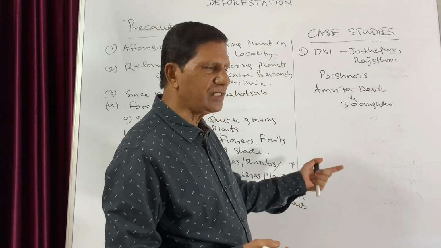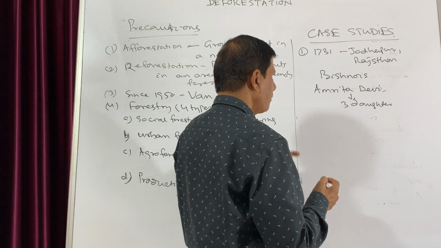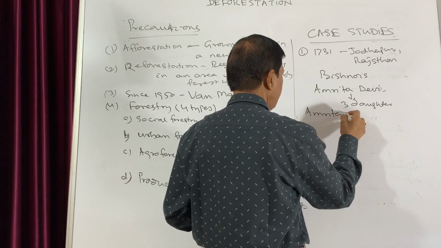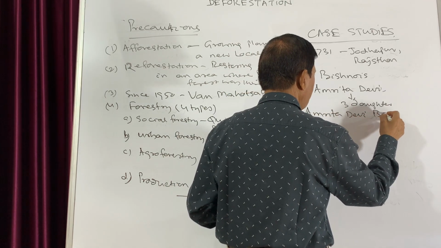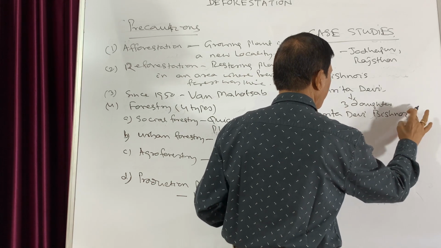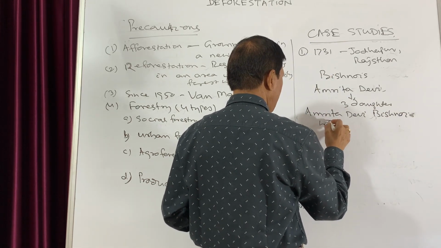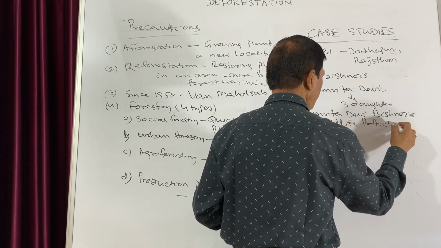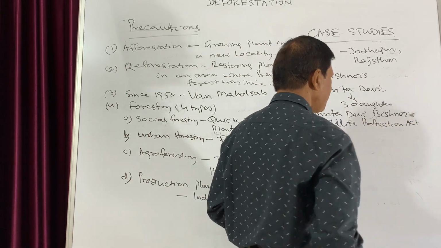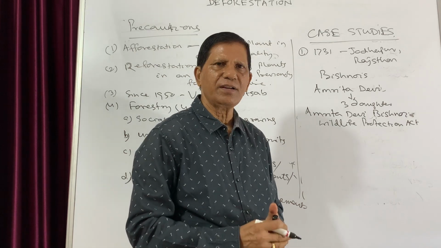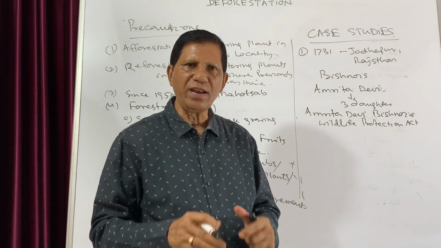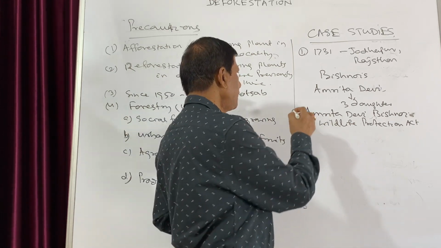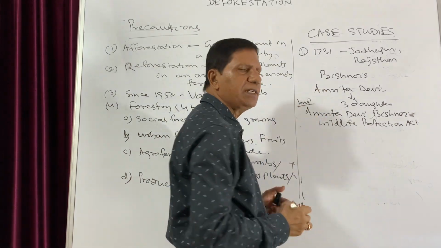And after this incident, the Government of India instituted a prize known as the Amrita Devi Bishnoi Wildlife Protection Award. According to this, anybody, any group, any community who will protect nature will be awarded. So this is also very important. This is case number 1.